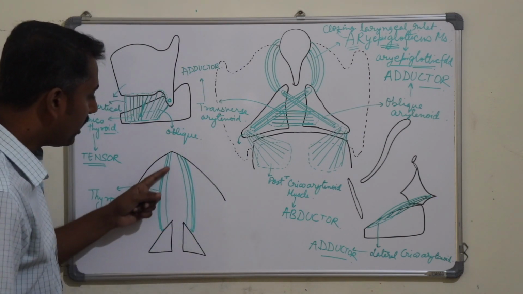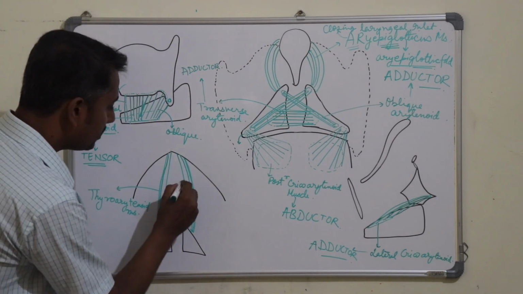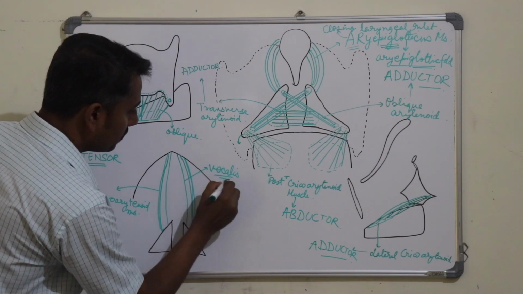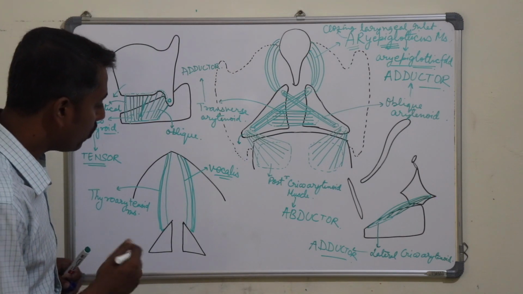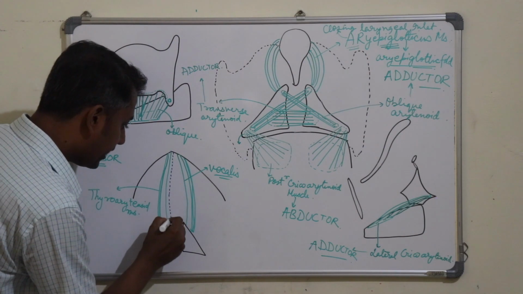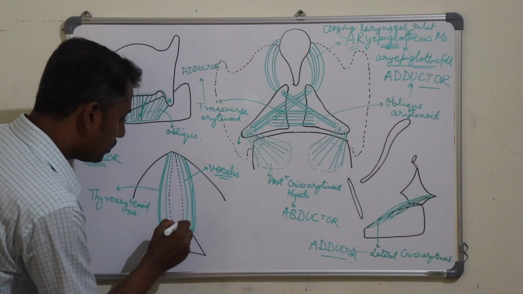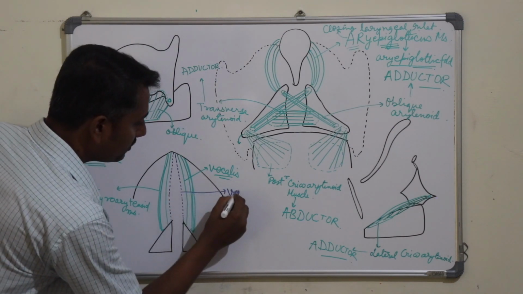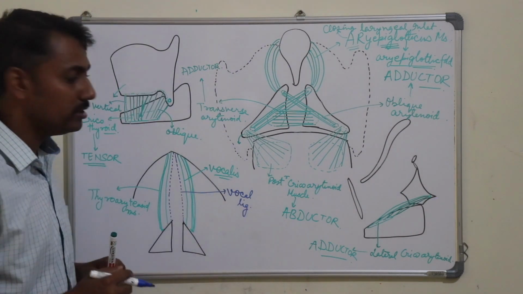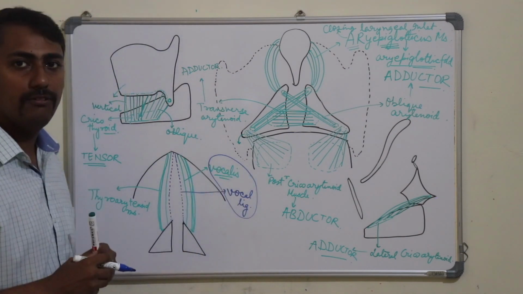And this muscle lies in the vocal fold. Therefore, this muscle is known as vocalis muscle. Okay. And if you put the vocal ligament also in this diagram, which was getting attached to the vocal process of the arytenoid, so this one was the vocal ligament, which was forming the vocal fold. So both this ligament and the muscle lie in the vocal fold.